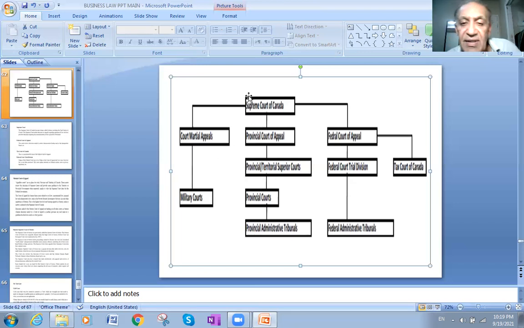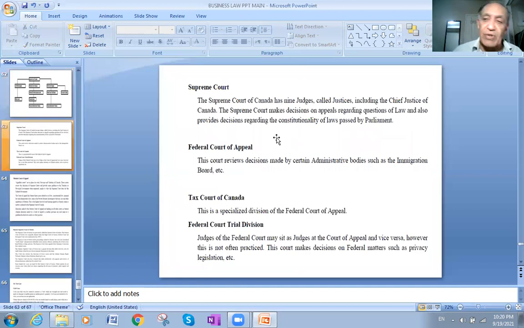It seems clear that the Supreme Court is there to govern and control this array of courts within all of Canada: federal and provincial, military and tax courts. If a case is not resolved and is taken up for more appeals, then at the end it goes to the Supreme Court of Canada.